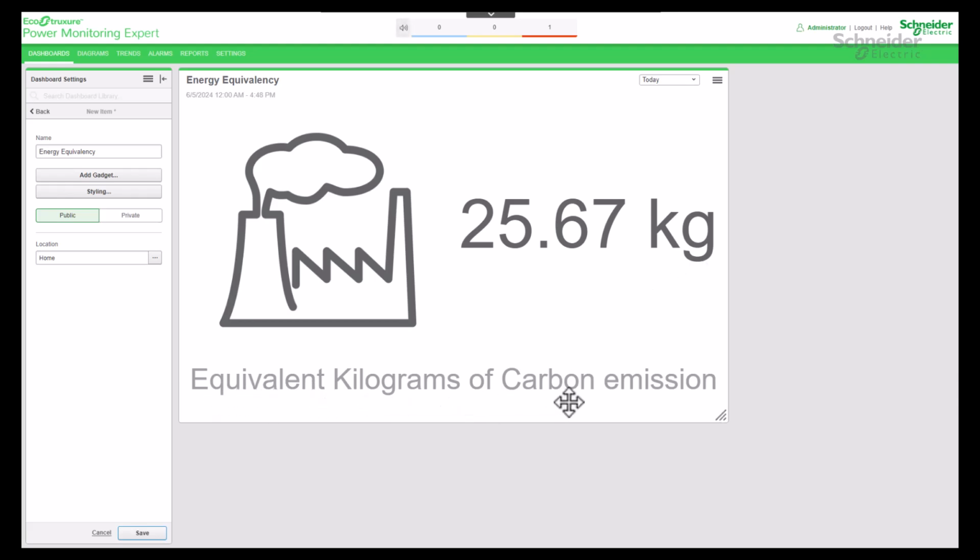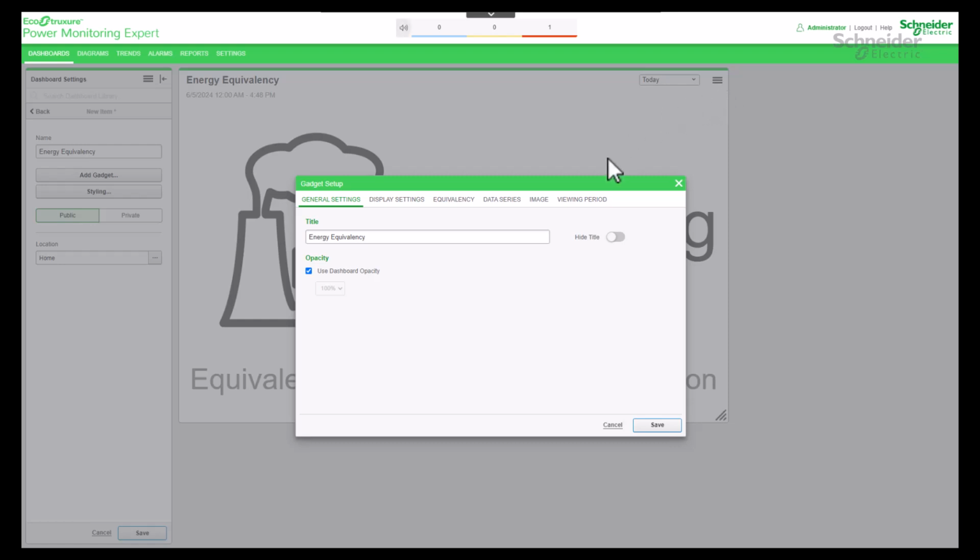We are going to add one more data series. Go to Edit Dashboard. Select Data Series. Add one more source with measurement pair.